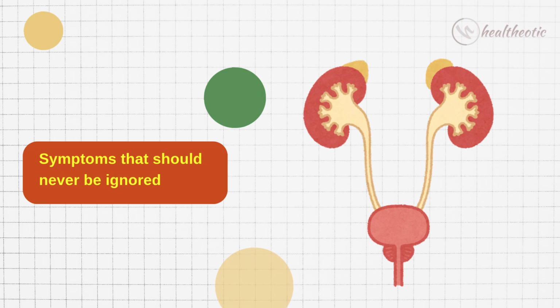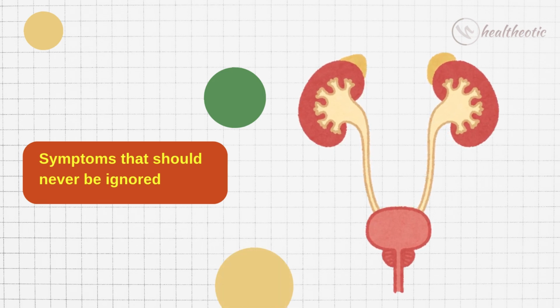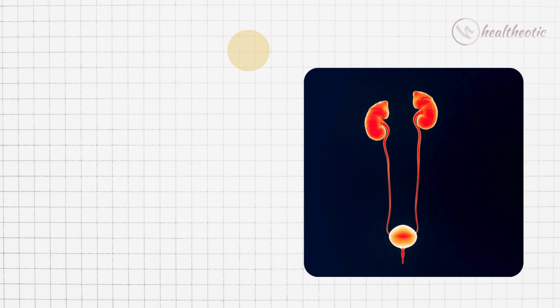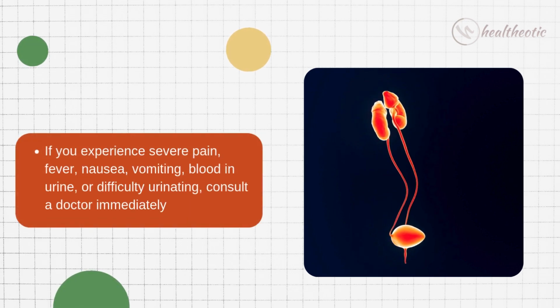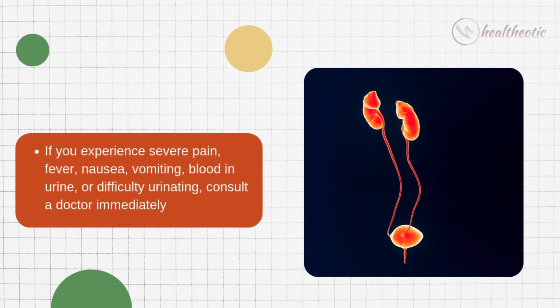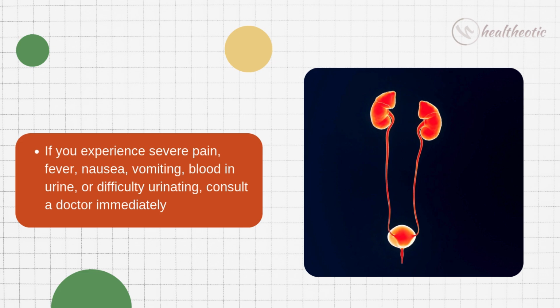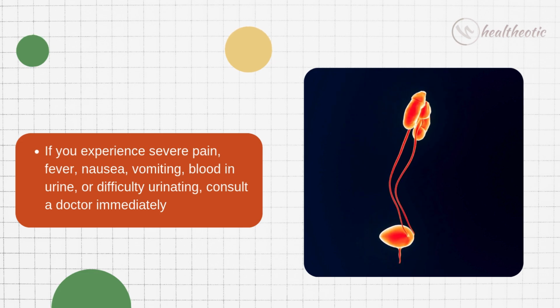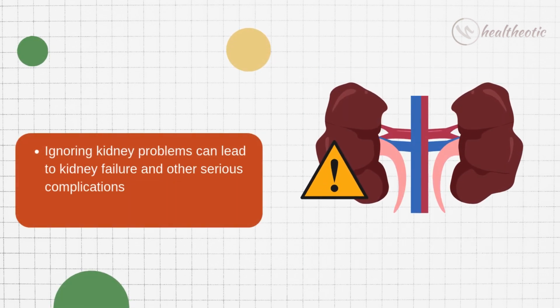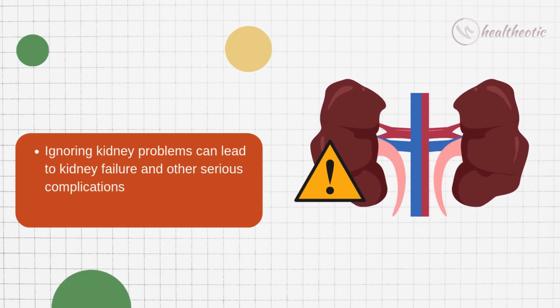Now that we know the causes, let's talk about symptoms that should never be ignored. If you experience severe pain, fever, nausea, vomiting, blood in urine, or difficulty urinating, consult the doctor immediately. Ignoring kidney problems can lead to kidney failure and other serious complications.